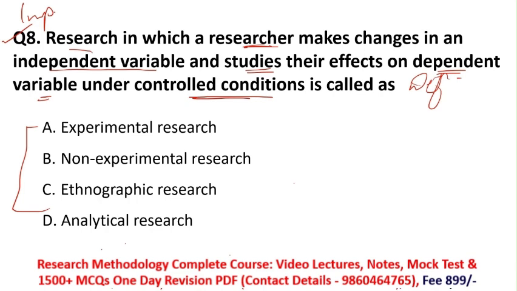So here, what is the researcher doing? The researcher is making changes again and again in an independent variable to see their effects on the dependent variable. The research in which the researcher wants to make changes in an independent variable to see its effect on the dependent variable is only experimental research. So that means this is the definition of experimental research.